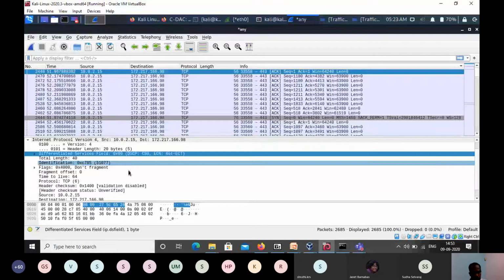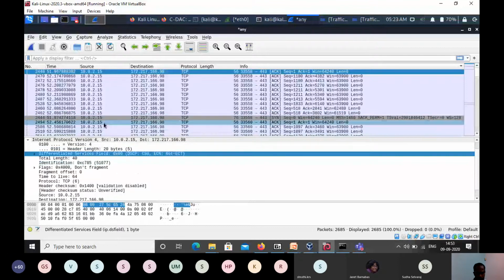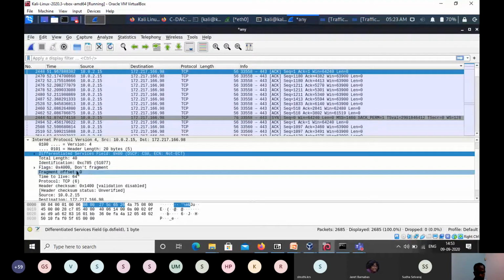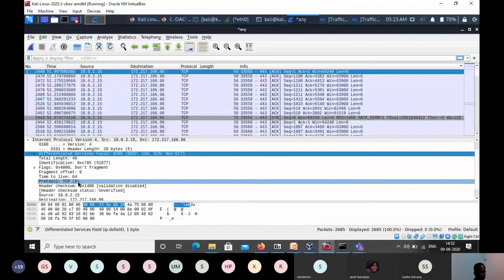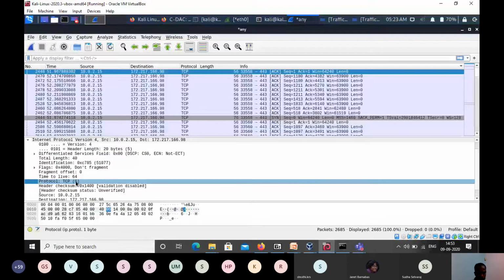Okay, so you'll be able to see the IP header information, like what is the version, what is the size of this IP header and all. Another piece of information we saw in the IP header is the protocol field. As you see here, the protocol number is 6 and it is mapped to TCP.